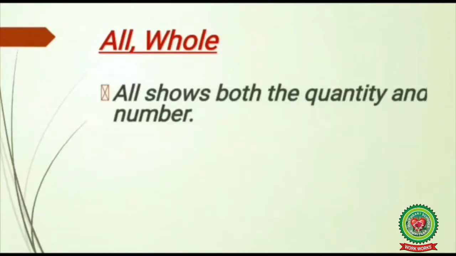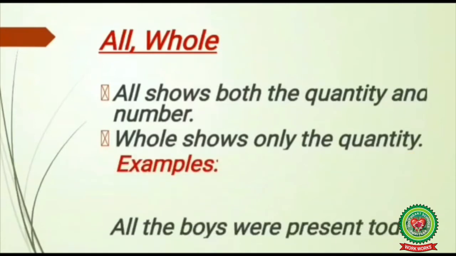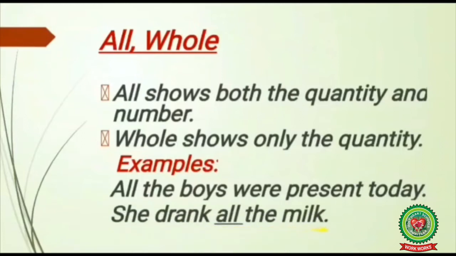All and whole. What is the difference between all and whole? All shows both the quantity and number, whereas whole shows only the quantity. The examples are, all the boys were present today. Students, here we are referring to the number of boys. Boys can be counted, so we have used all. She drank all the milk. Can you count milk? No. Here we are referring to quantity of milk, so we have used all.